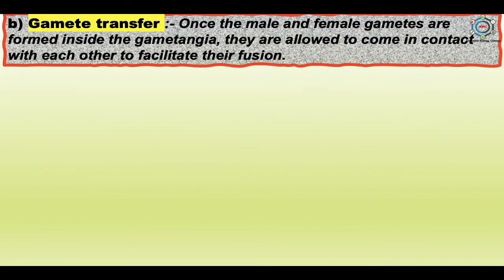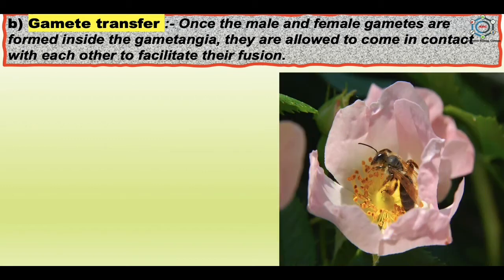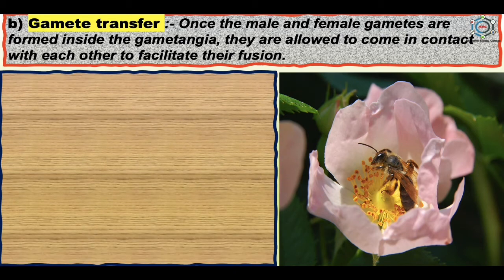And here now you can see the second, that is the gamete transfer. Once the male and female gametes are formed inside the gametangia, they are allowed to come in contact with each other to facilitate their fusion. In this picture you can see the male is motile, and during this transfer of gametes from male to female, a large number of sperm fail to reach the female gamete.